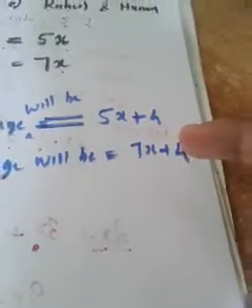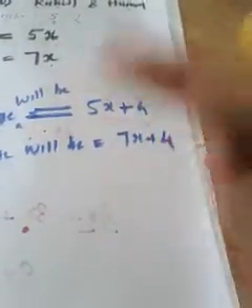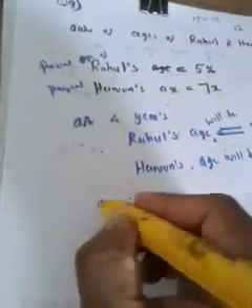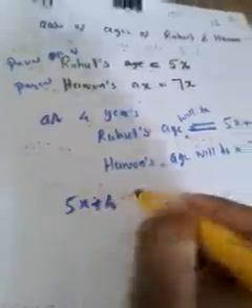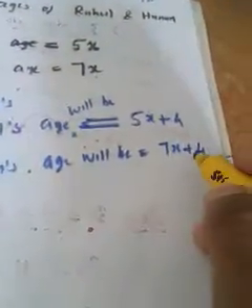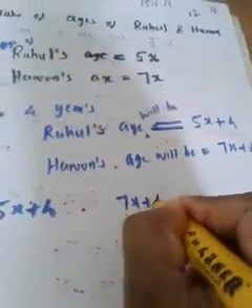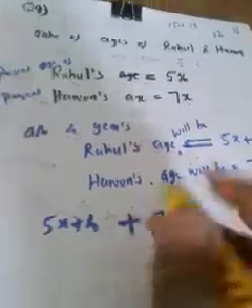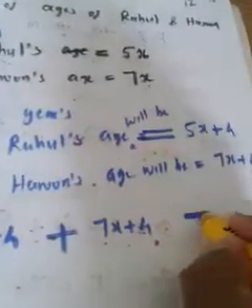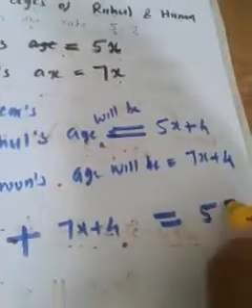Then what are we supposed to do? We are supposed to add the ages after 4 years. So what is the age after 4 years of Rahul? 5x plus 4. What is the age after 4 years of Harun? 7x plus 4. According to the question, we must add both ages after 4 years, and you will get what? 56.